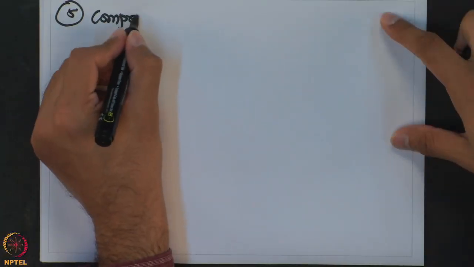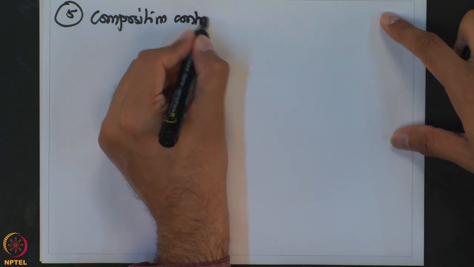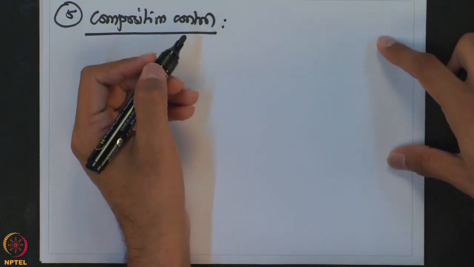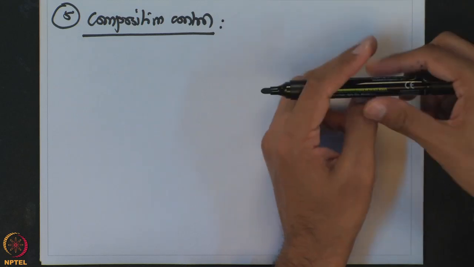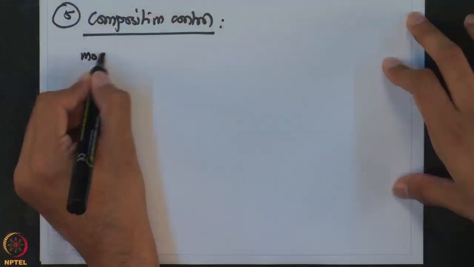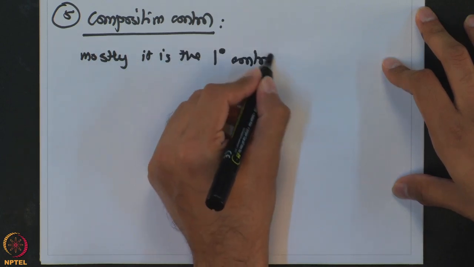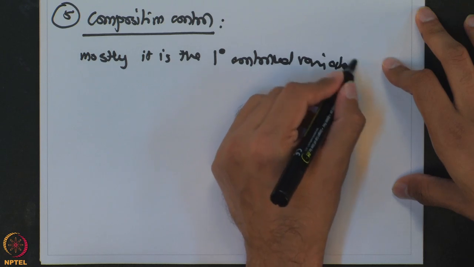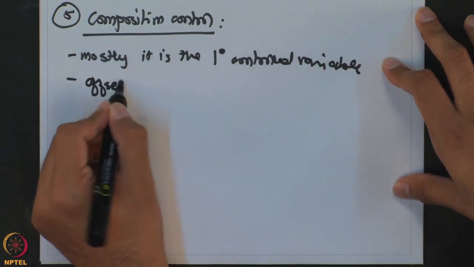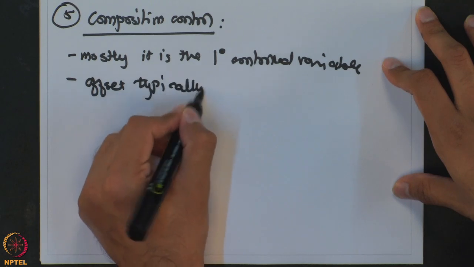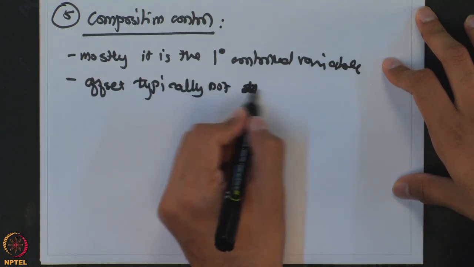And then the last type of variable which we commonly want to control, and I would say we want to control, is the composition control. The reason I am saying want to control is that a lot of times you will not see a composition controller as a PID controller per se. So mostly it is the primary control objective. Offset is typically not acceptable.